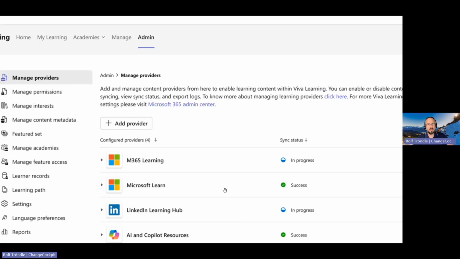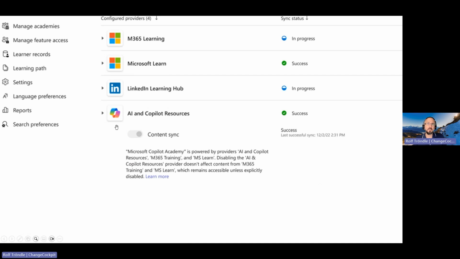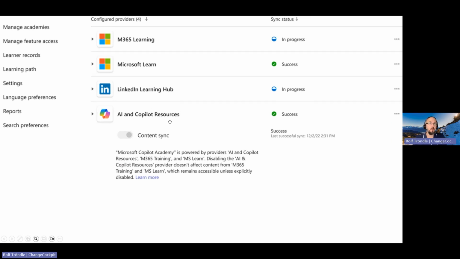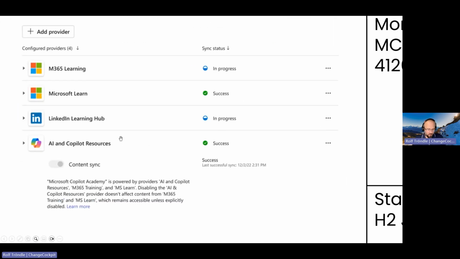All your Copilot licensed users will by default get access to this Copilot Viva Learning Academy, and it will be shown to them as soon as they restart Teams next time. This will be rolled out by default now. If you don't like it, then you can turn this AI and Copilot resources content provider off.